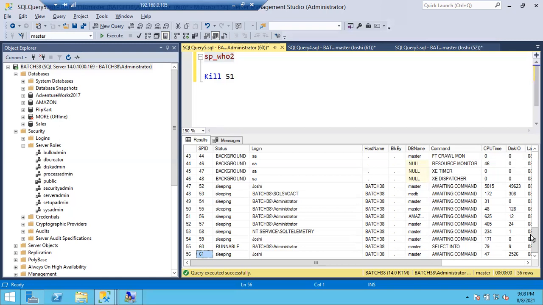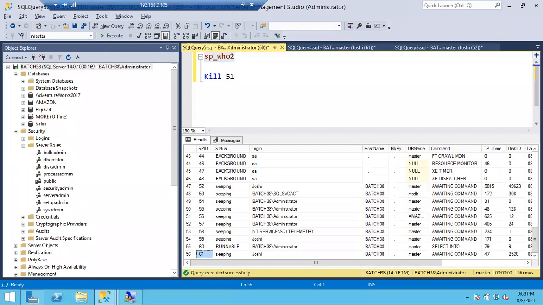Usually there are some scenarios. Sometimes users will ask us, hey, please kill my session. Or else sometimes we have to kill their sessions due to performance issues, if it is taking longer than expected. In such scenarios, we have to kill the sessions.